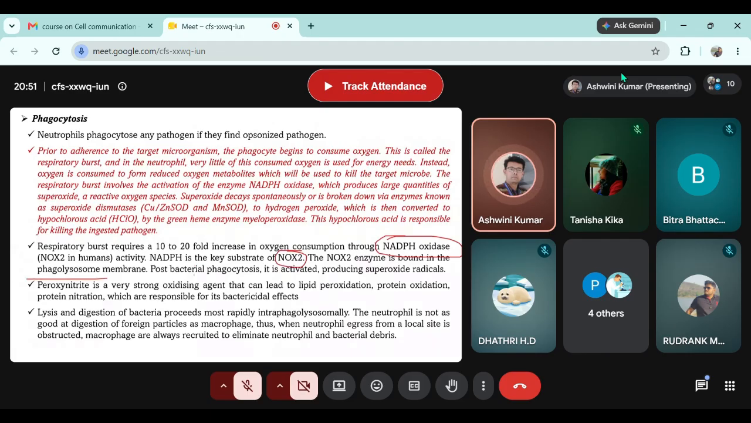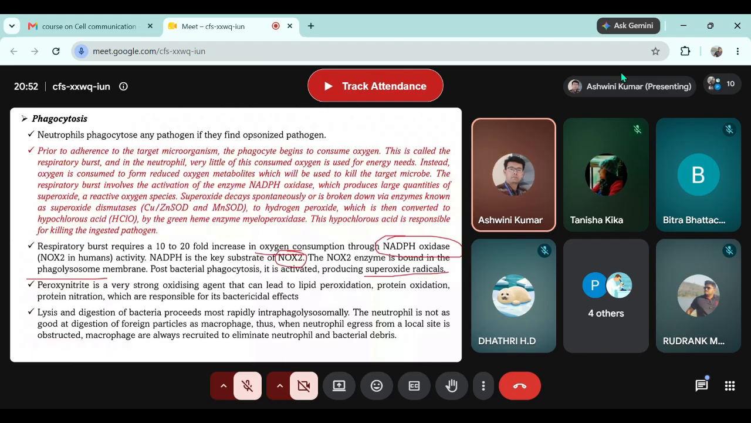Once the bacteria is inside the phagolysosome, the enzyme is activated and starts producing superoxide radicals through the oxygen that has been consumed. Now, these superoxide radicals will be converted to hydrogen peroxide, and this hydrogen peroxide will be converted to hypochlorous acid, and this hypochlorous acid will finally kill the pathogen.